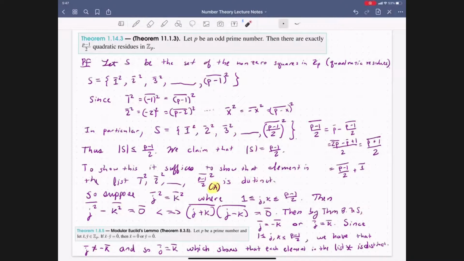And so if they are distinct, that was what we wanted to show, because that tells us that the cardinality of S is exactly p minus 1 over 2. So I'm going to write that in the corner over here. So now this implies that the cardinality of S is p minus 1 over 2, which concludes the proof. Now we are done. We have shown that the set S, which corresponds to the quadratic residues of the integers modulo p, has exactly p minus 1 over 2 elements.